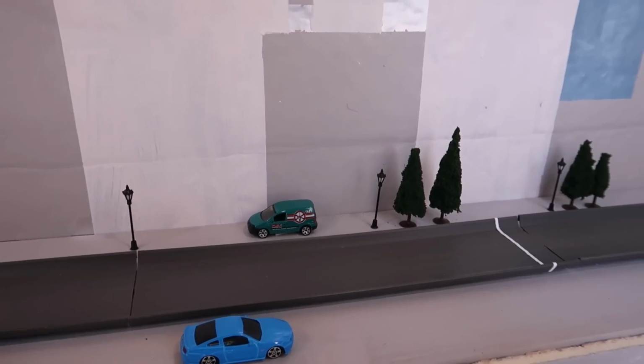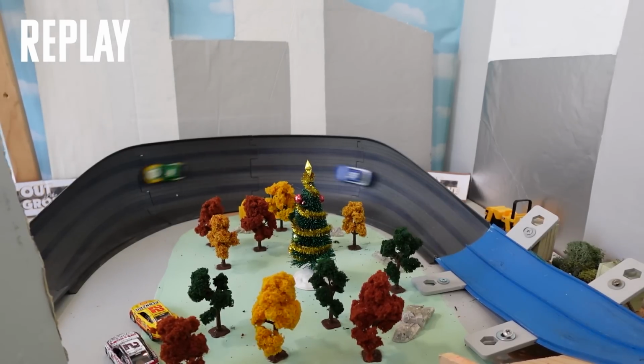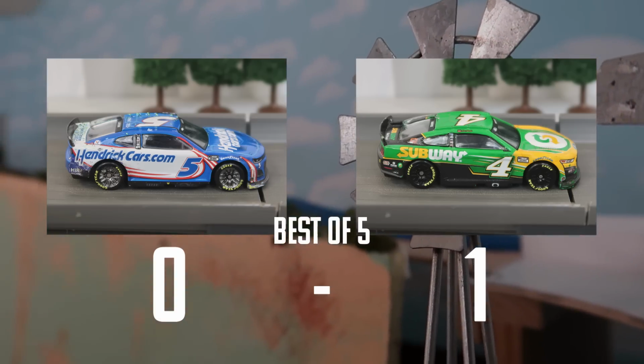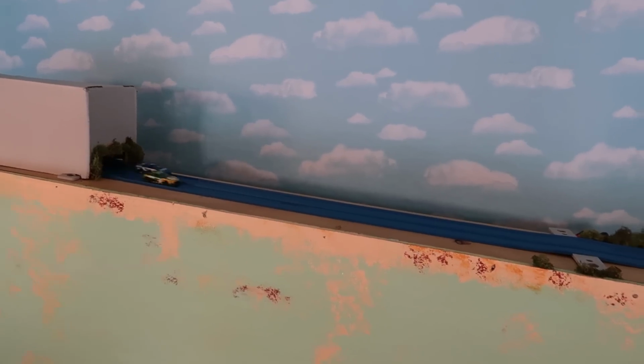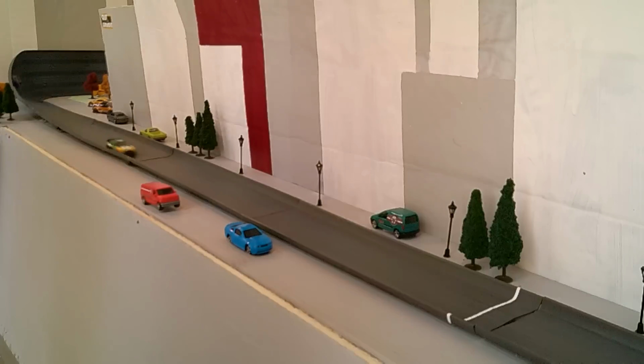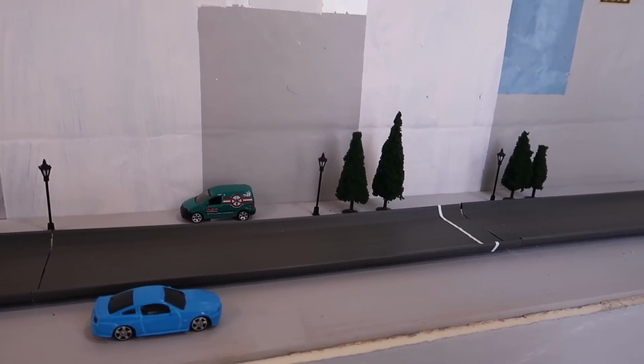Kevin Harvick gets a great launch and will cruise to the Race 1 victory despite being in the non-preferred lane. Great speed out of that subway machine. What does Kyle Larson have for him? Larson will look to even the series, although now Harvick is in the control lane and he gets a great jump using that inside lane to perfection. Kevin Harvick takes a commanding 2-0 series lead.